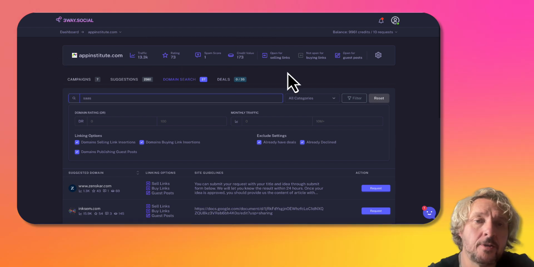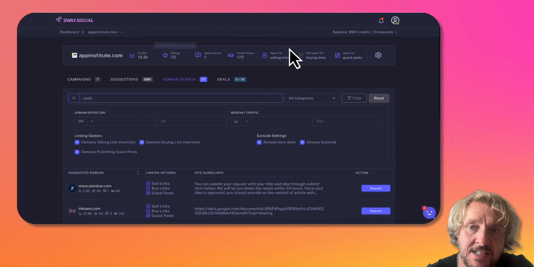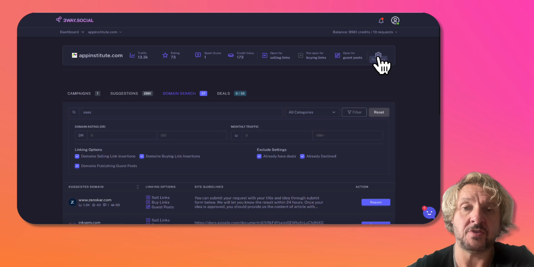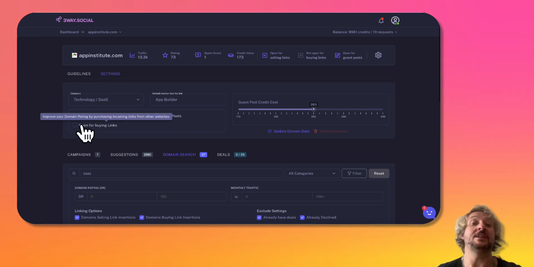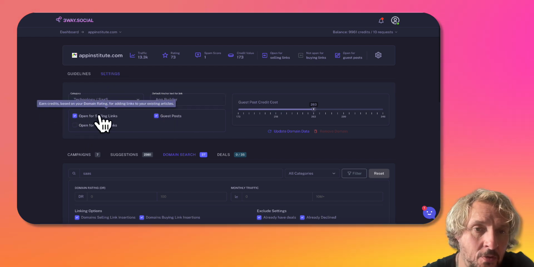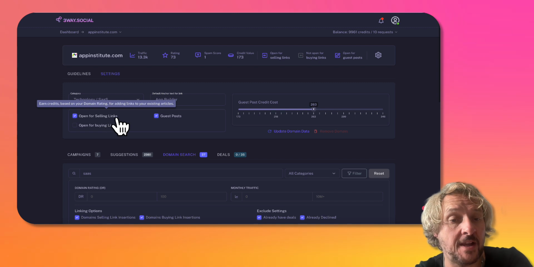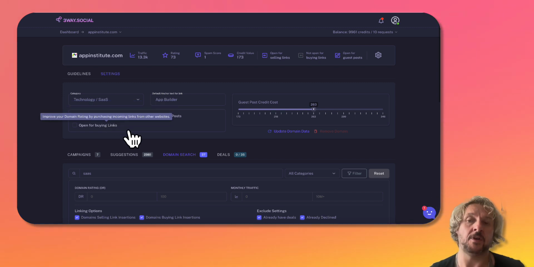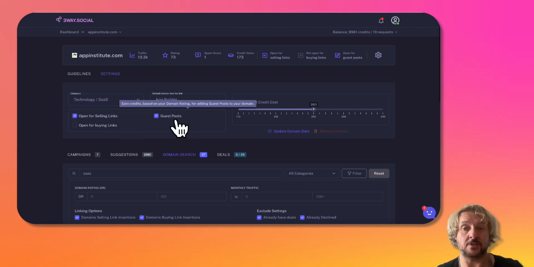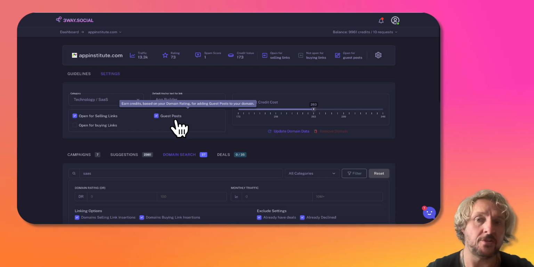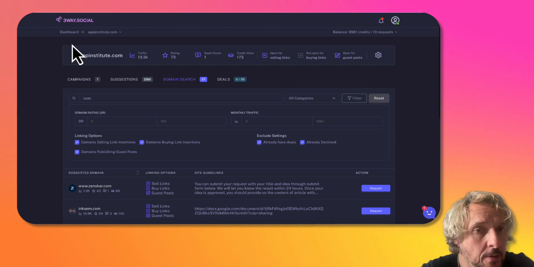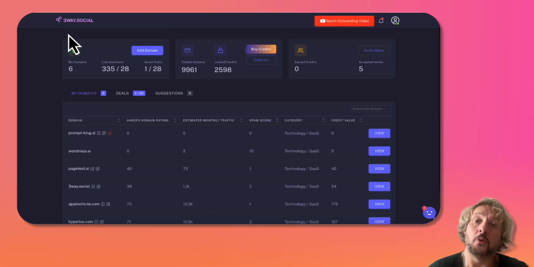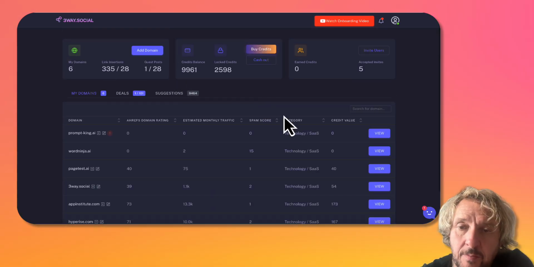We've also tidied up a little bit the domain settings, as you can see here. This is a little cog here that will take you into your settings, where you can set your guidelines, for example, and set your own visibility within the platform in terms of whether you're discoverable from the AI, from being able to sell or buy links from, as well as whether you're open for publishing guest posts. As usual, these remain the same, I've just tidied up the interface a little bit there. I hope you'll agree that it is an important update in terms of the capabilities of the platform.